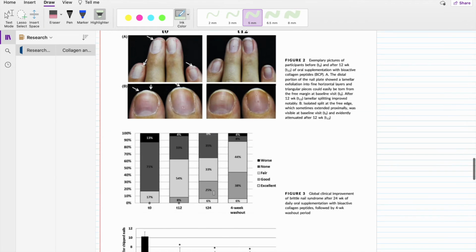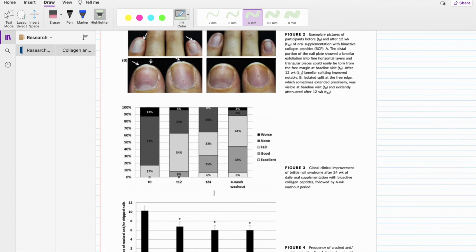Okay, moving on to one more figure that we'll dissect together. This is figure number 3, and this is talking about the global or overall clinical improvement after 5 weeks. We can see that this trend really continues on. In this figure, as time goes on from 0 to 12 to 24 weeks, and even in the washout period, we're seeing a lot of improvement in these nails. So we're moving from a worse category to none to fair to good to excellent. So obviously there's a lot of improving with collagen supplementation.